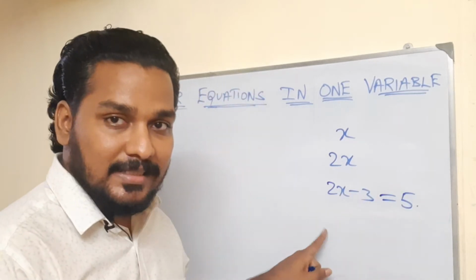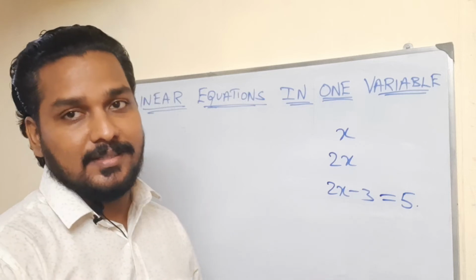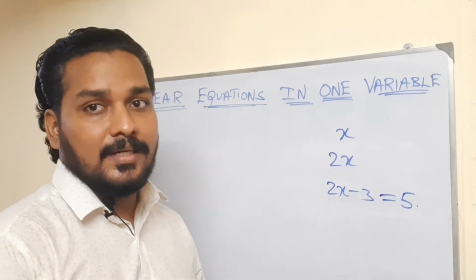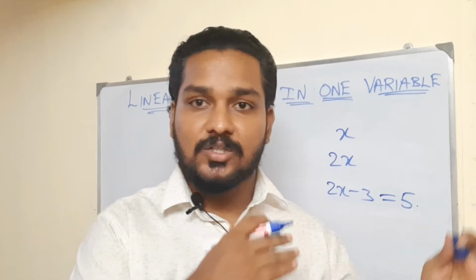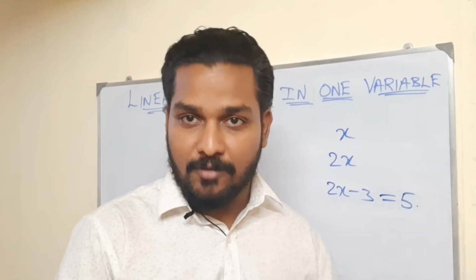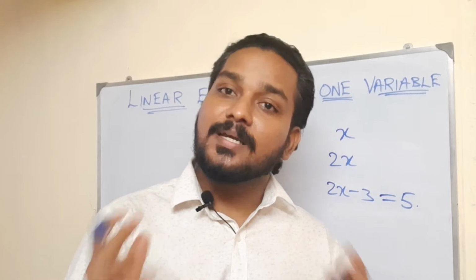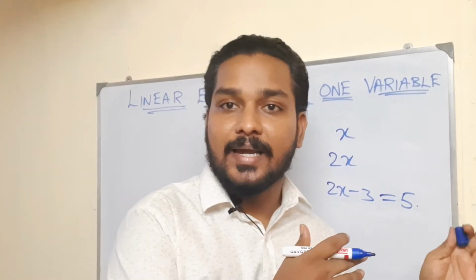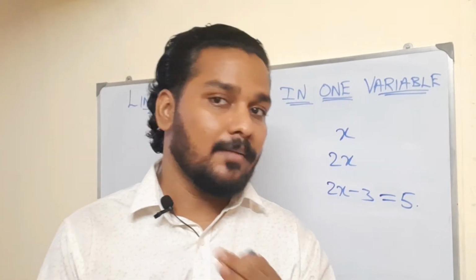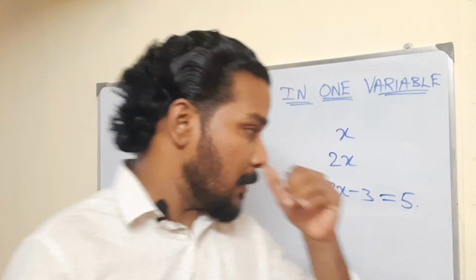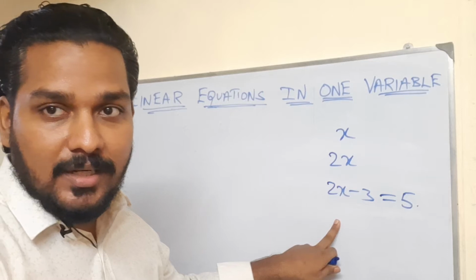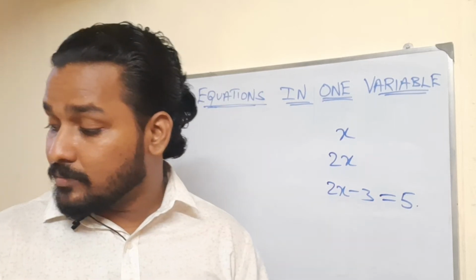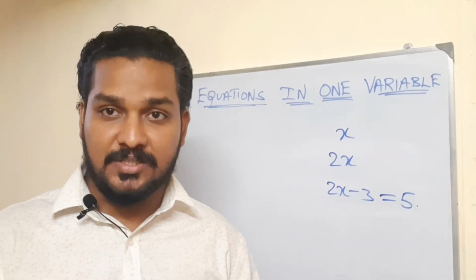You got it? This is nothing but an equation. Equation means simply don't think of it as only x, y, z, the combination of these numbers and alphabets. It may be in a statement also, like I said, my height is equal to my brother's height. It's a comparison. Now we can move on. Based on this equation, I would like to tell you some terms.